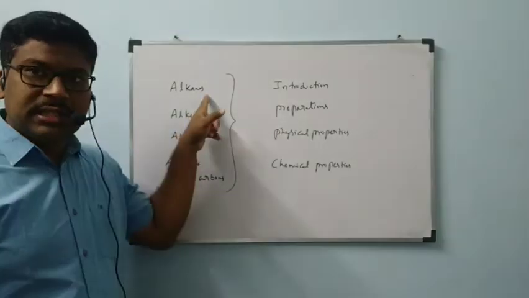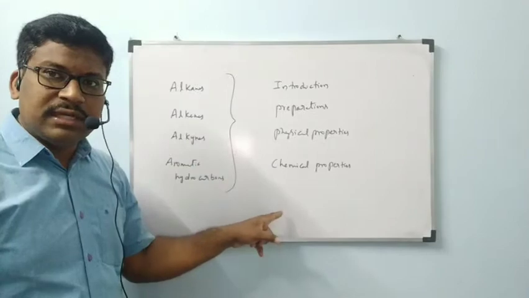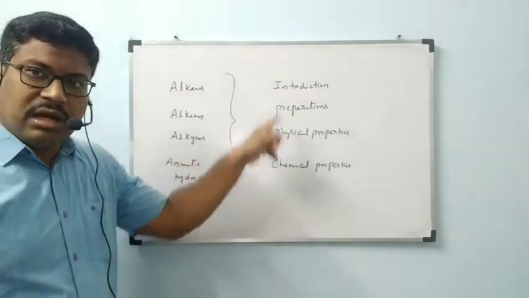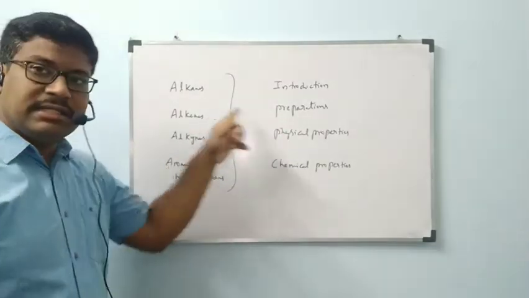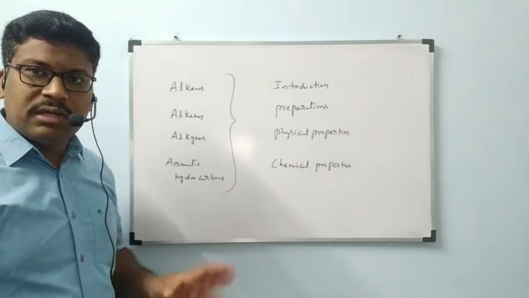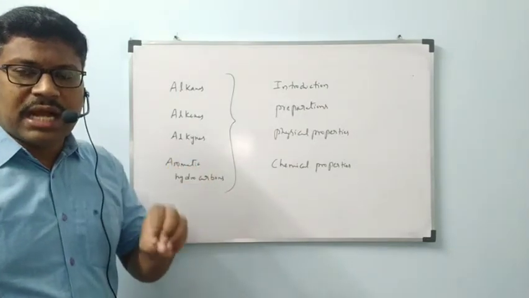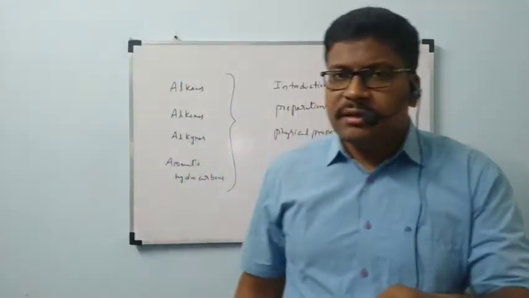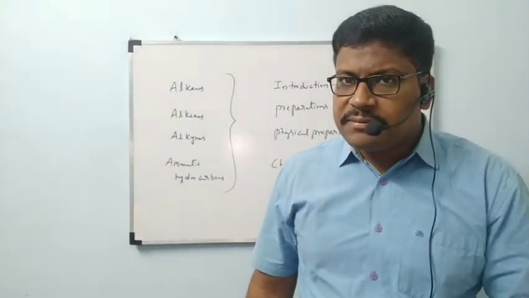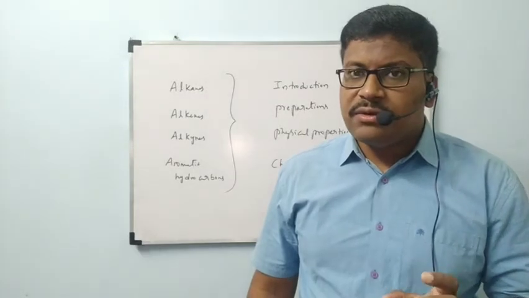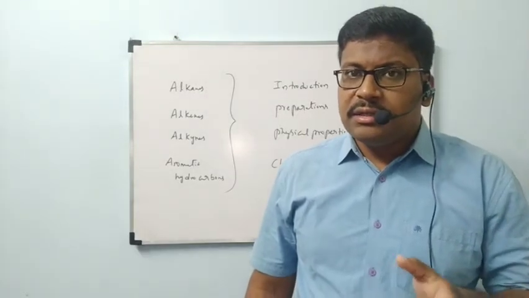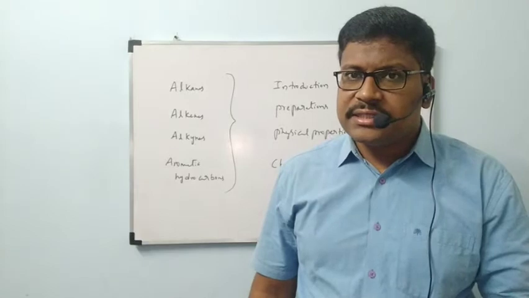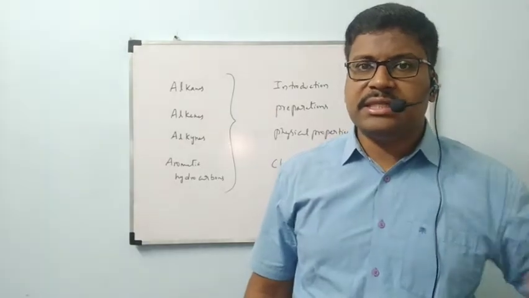First we will keep alkanes. All the four categories we will study. Next, alkenes, all the four categories. Alkynes. Like that every compound, every side heading. Alkanes, alkenes, alkynes, aromatic hydrocarbons. We will study deeply in this hydrocarbons chapter. At once we are going to complete this chapter. These rules or these reactions will be repeated in your 12th class also.